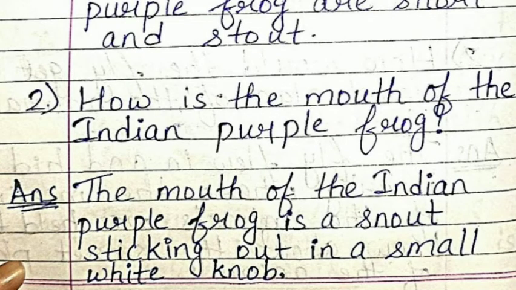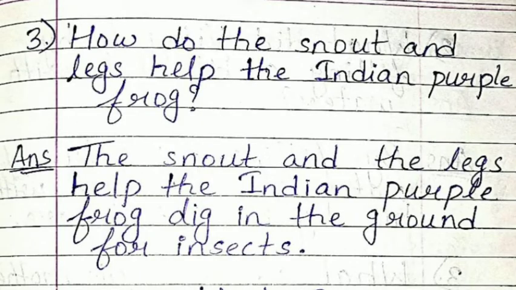Second one, how is the mouth of the Indian purple frog? So the answer is, the mouth of the Indian purple frog is a snout sticking out in a small white knob. It is a snout sticking out in a small white knob. And the third question is, how do the snout and legs help the Indian purple frog? So the answer is, the snout and the legs help the Indian purple frog dig in the ground for insects, and the most favorite food of these Indian purple frogs is termites.